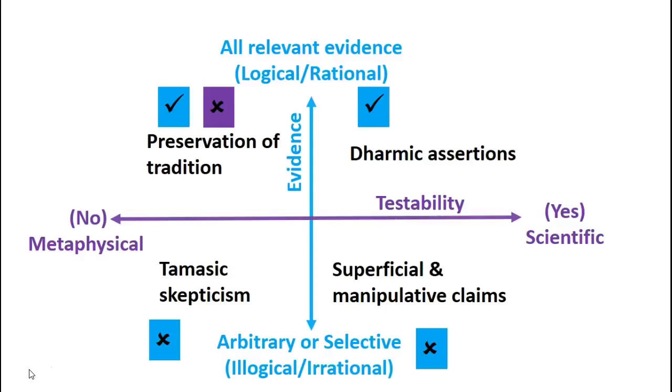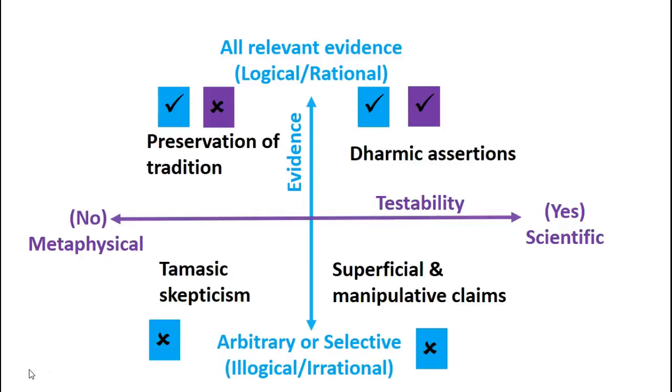One good example would be the critical edition prepared by the Bhandarkar Oriental Research Institute. Again, they did not go about trying to decide which one is right, which one is wrong, or how to test a specific observation. Where they focused was to document all possible variations and preserve them for posterity. Dharmic assertions is the only quadrant where we get both check marks for evidence and testability, and therefore this is the desired quadrant.